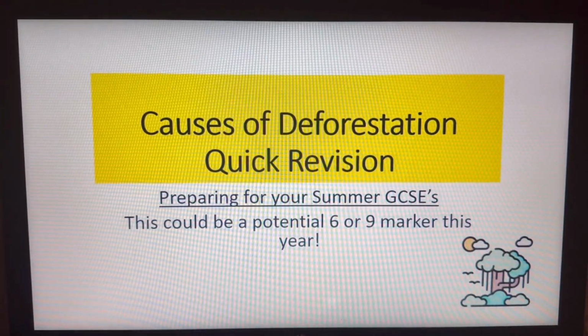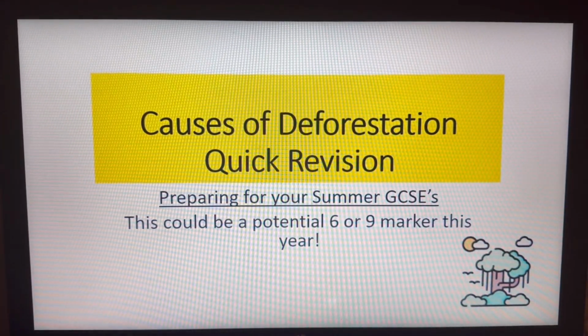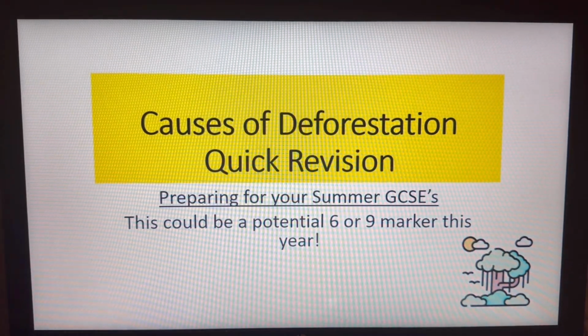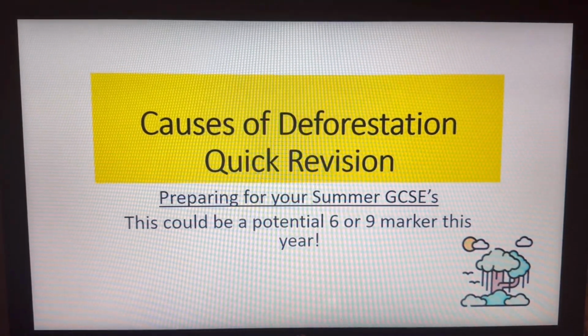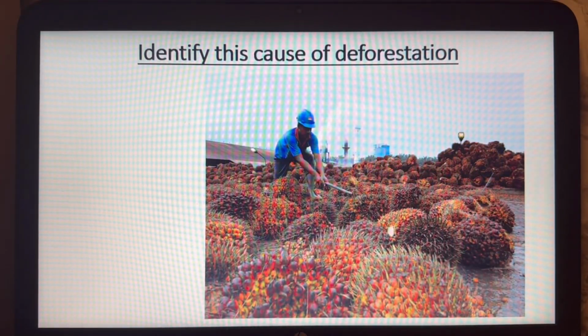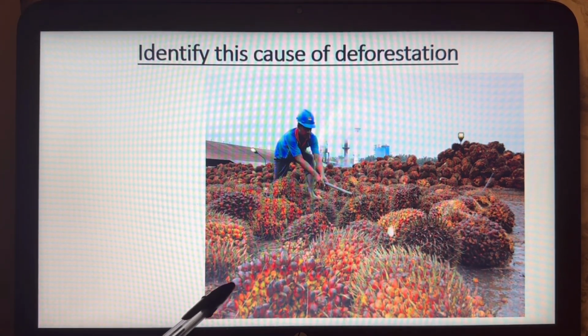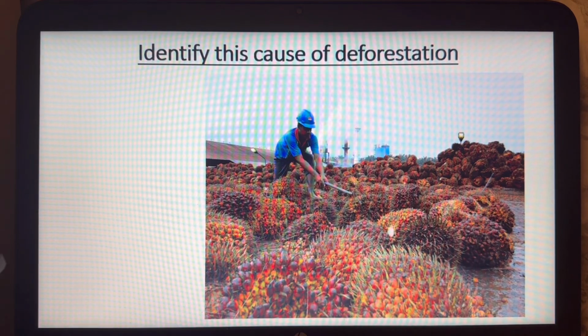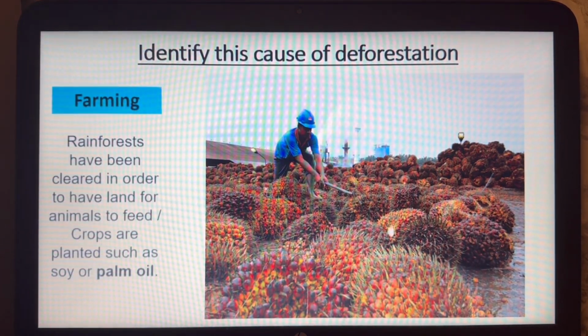So you could get a question on causes of deforestation and therefore linking that to the kind of impacts like economic impacts and environmental impacts. So that's what we're going to cover now. So you should be able to look at this photo and you can see that there's a product massively in demand all around the world, used in so many products that we use, such as chocolates, biscuits and shampoos. And again, this product is the main reason why Malaysia's rainforest is massively cleared.